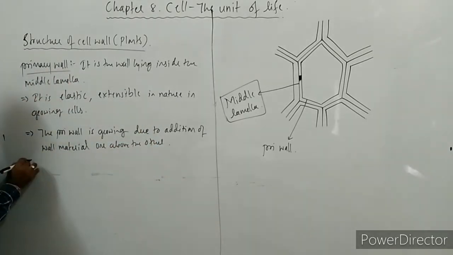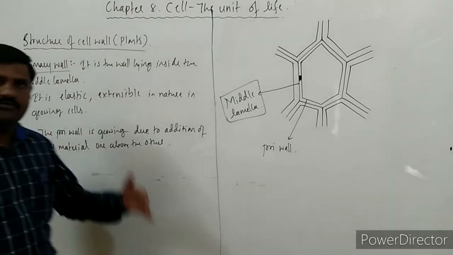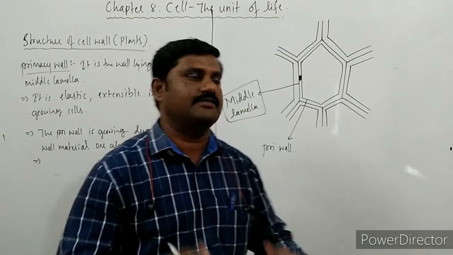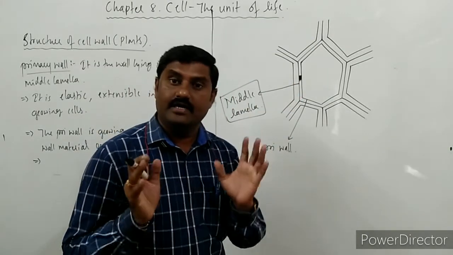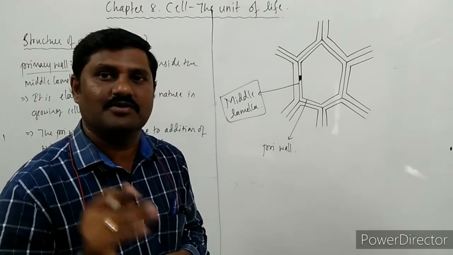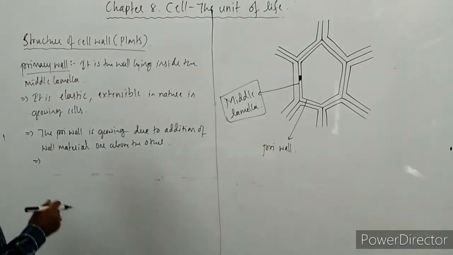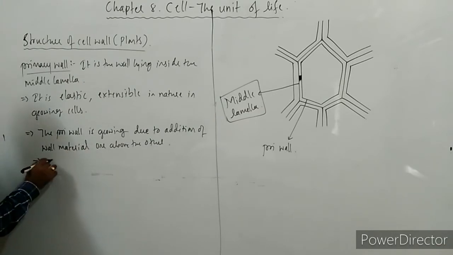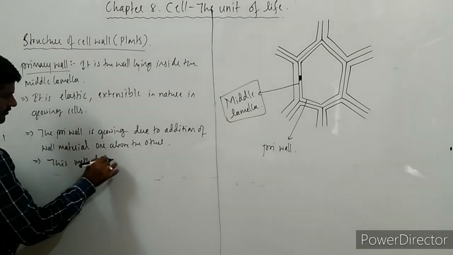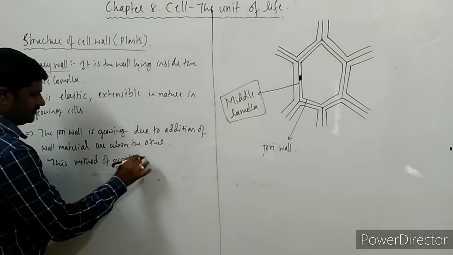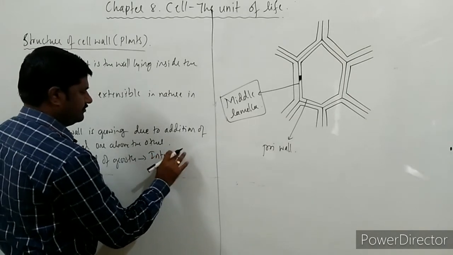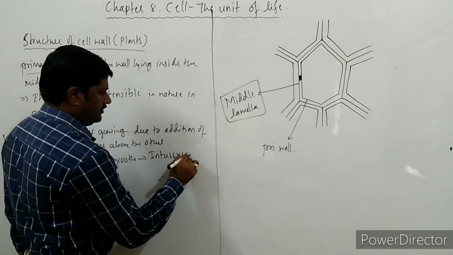This method of deposition of wall material one above the other, forming one thick wall, is nothing but the primary wall. This method of growth is called intussusception.